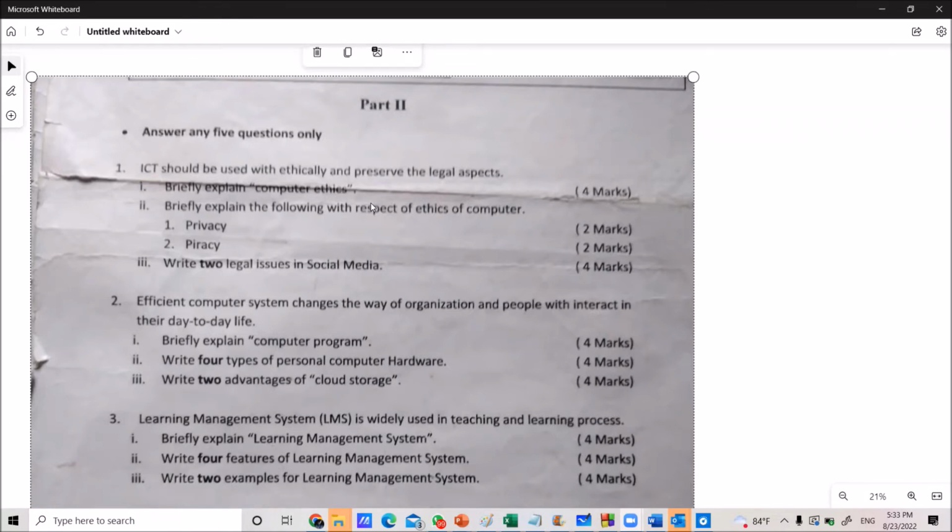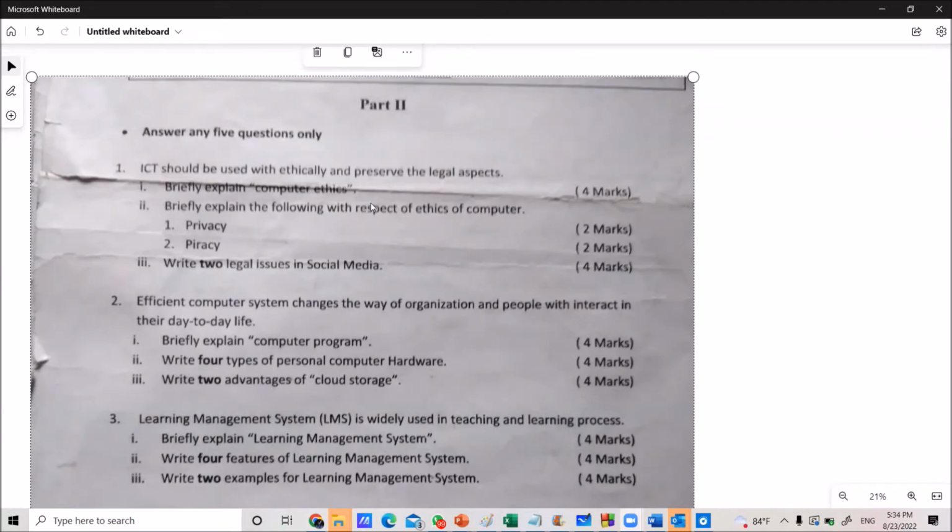Then what is computer ethics? In computer ethics also, you have to follow some kind of rules when you are using computers. If you have a personal computer or a laptop or any technology device, you have to accept some common rules. These rules are not legal. If you break them, no one can take any legal action against you. However, you have to follow them. As a good citizen, you have to follow the ethics.